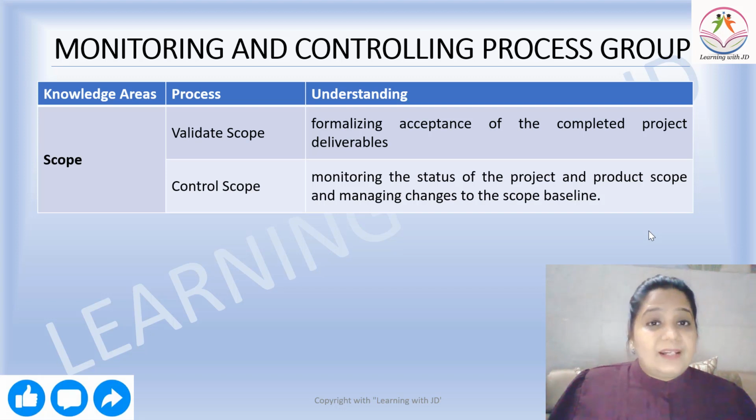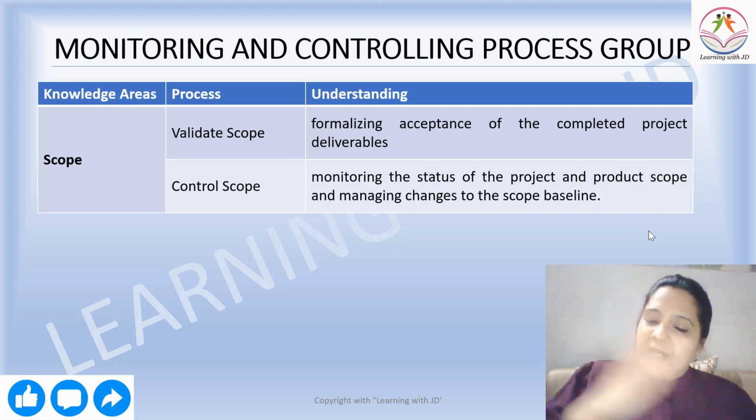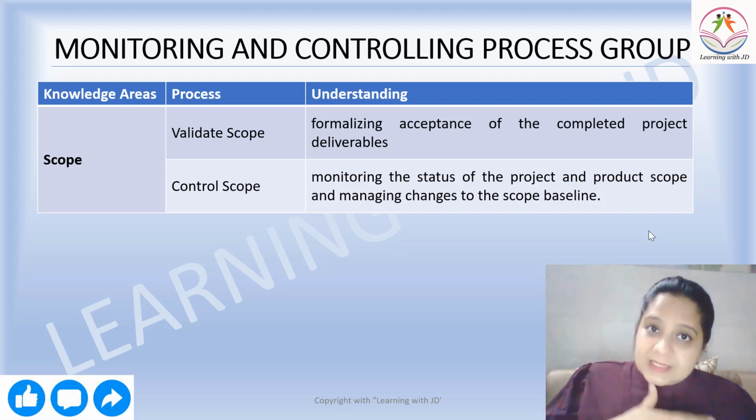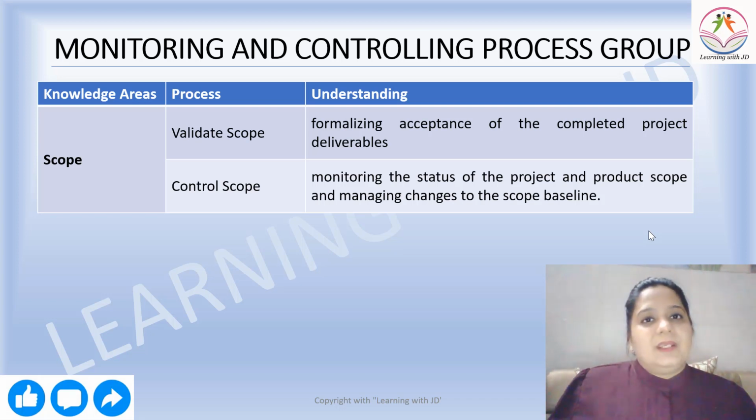Then we are talking about validate scope, which is a part of the knowledge area scope. Formalizing acceptance of the completed project deliverables. That is the work of the validate scope. Whatever has been promised, whatever is a part of the project management plan, whether it has been fulfilled or no, whether it has been completed or no.